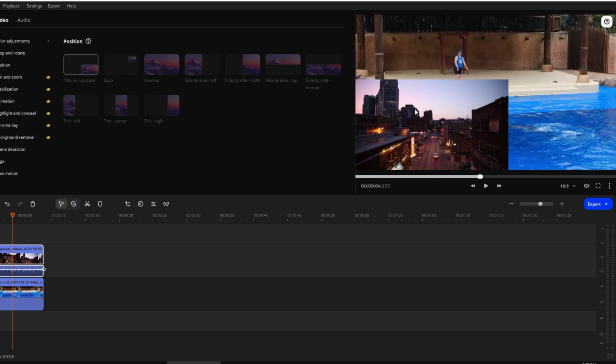Reposition your overlay video clip on the timeline to change when it plays back. And that will be it.